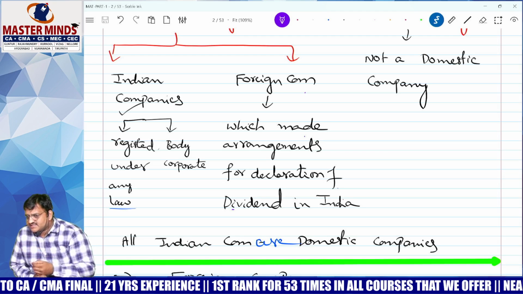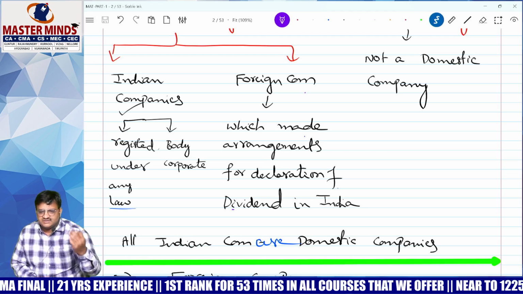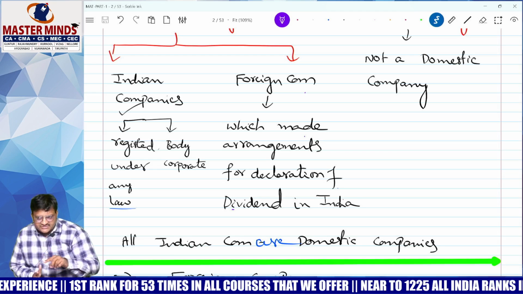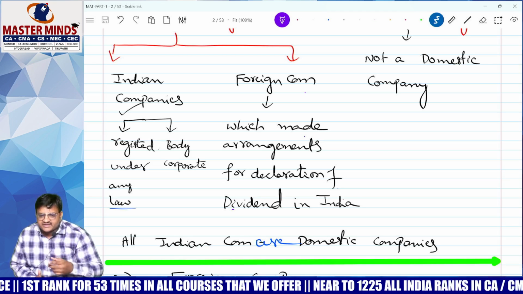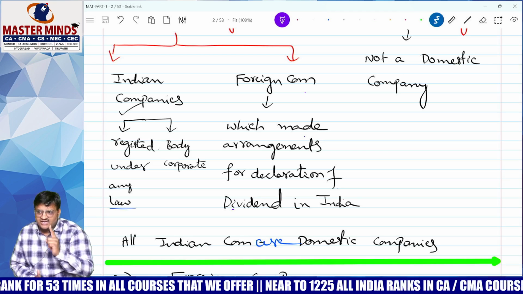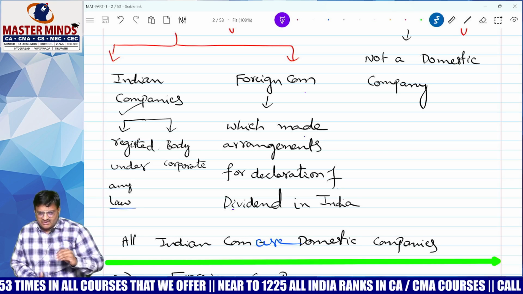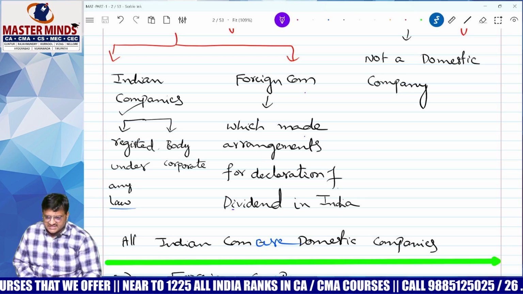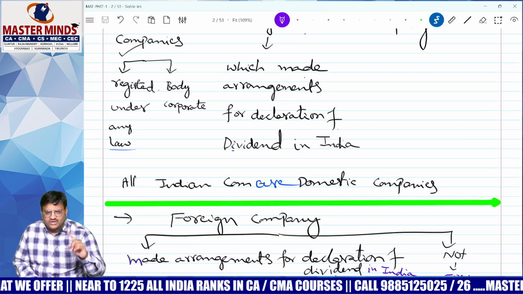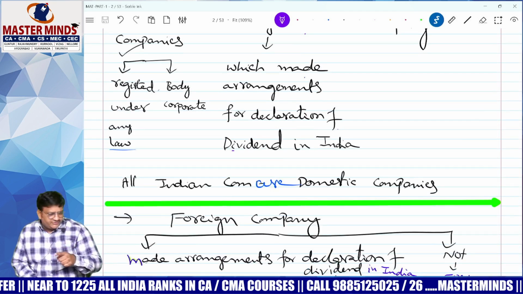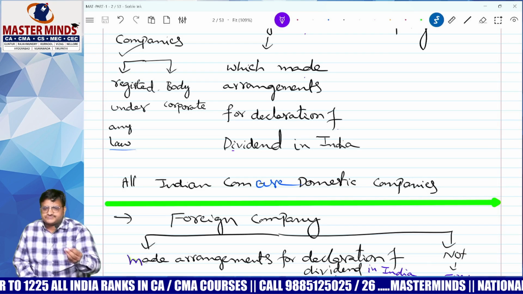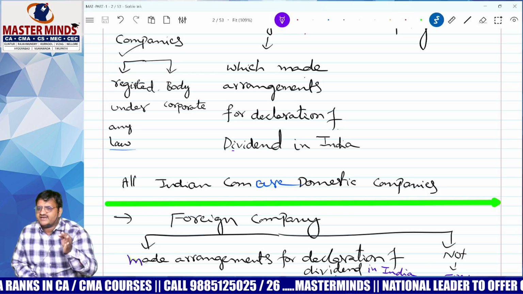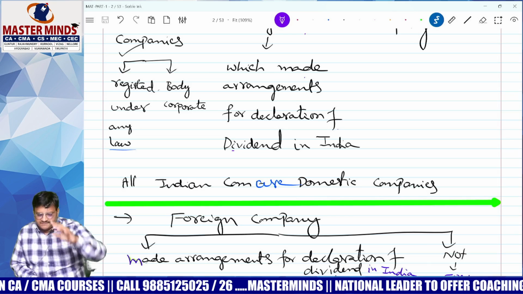Madam, what is the domestic company tax rate? 30%. What is the foreign company tax rate? 40%. If you classify wrongly by mistake, automatically the tax rate will differ. So be careful. All domestic company tax rates are 30. All foreign company tax rates are 40. Another bifurcation is there with respect to foreign company. Just now I told you, a foreign company which made arrangement for declaration of dividend in India is called domestic. One which never made any arrangement for declaration of dividend in India is called foreign. Clear, everyone? Next one.